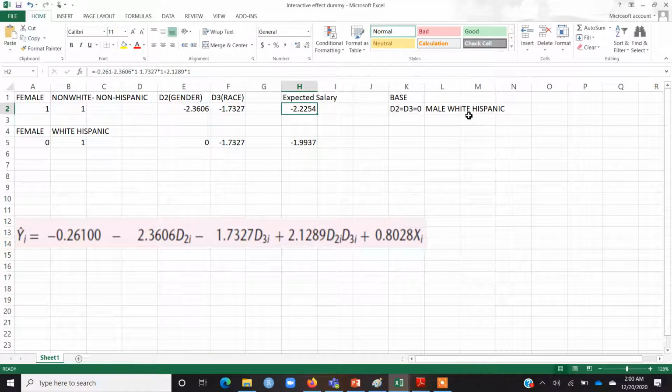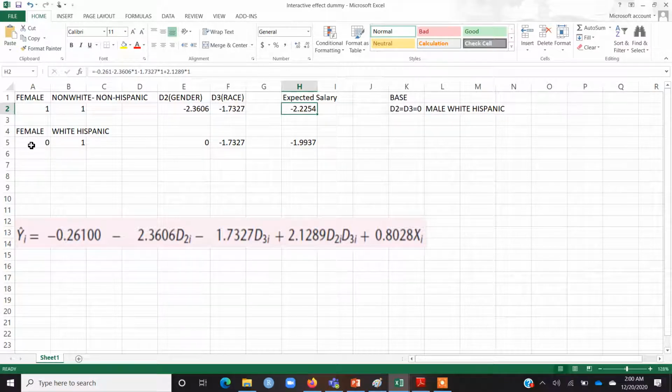So as compared to a male white Hispanic, the expected salary of a female non-white non-Hispanic is roughly $2.22 lesser, or in fact this was the hourly wage. So the hourly wage is $2.22 lesser as compared to a male who is white Hispanic.